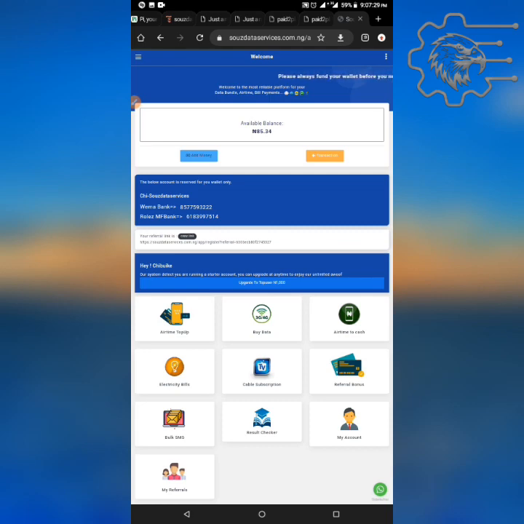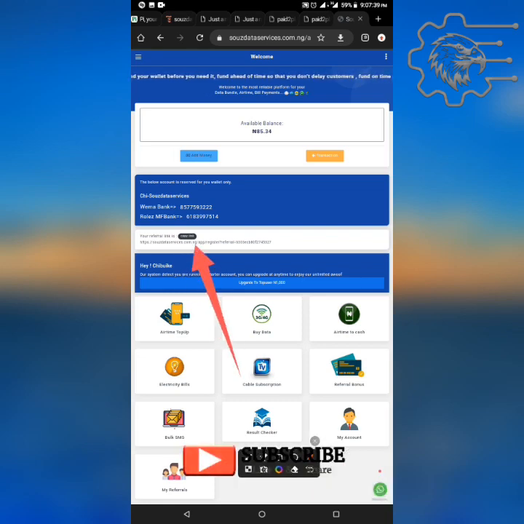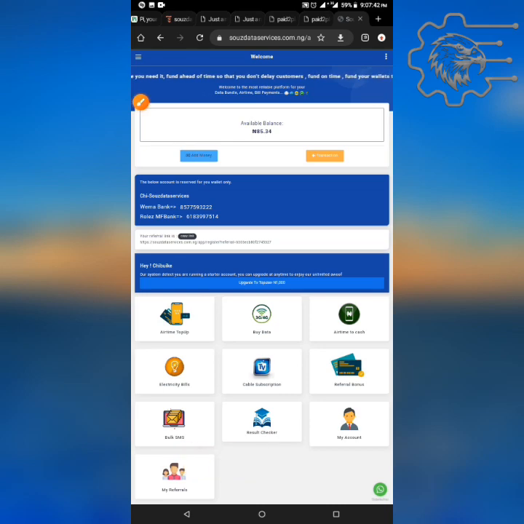You earn by sharing this link that you are seeing here. Click on copy link. Once you copy the link, you share it to anyone that wants to register, and once the person registers, you earn 500 naira for each registration. Then this bulk message, you can earn money from it. Sell your bulk message. You can buy result pin checker here, and you can check your profile when you click on my account, and your referrals as well. You can check all of these things and make edits if you need.